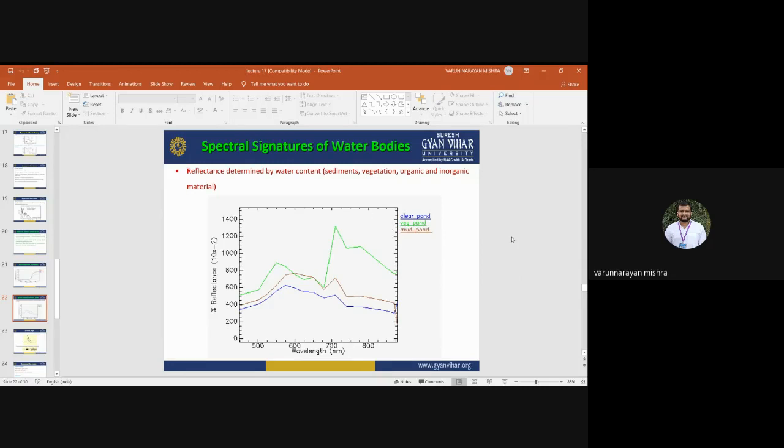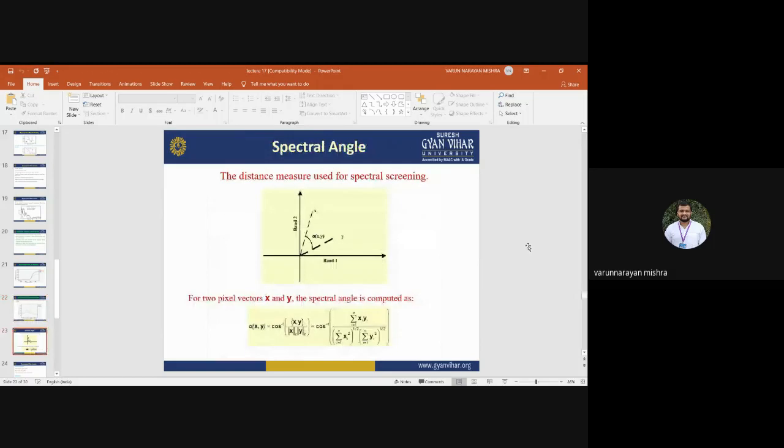Spectral angle is the distance measure used for spectral screening. The distance or the angle between the spectral responses of two bands, suppose band 1 and band 2, is known as spectral angle. It means how much reflectance in band 1 and how much reflectance in band 2, and the angle between the reflectance values of band 1, band 2, or any other bands is known as spectral angle.